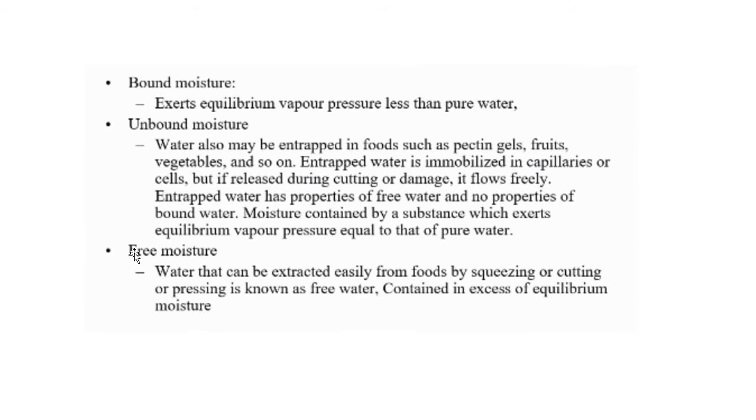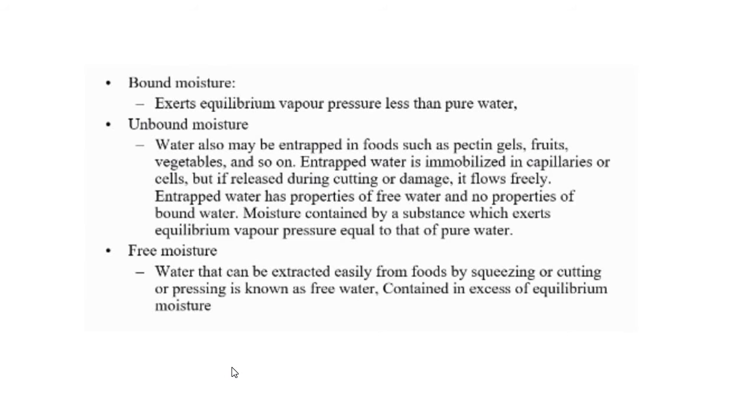That is your unbound moisture. Then free moisture: water that can be extracted easily from foods by squeezing, cutting or pressing is known as free water, contained in excess of equilibrium moisture. What is an example of free water? If we press any fruits or vegetables, then initially the water will come out easily. That is your free moisture.